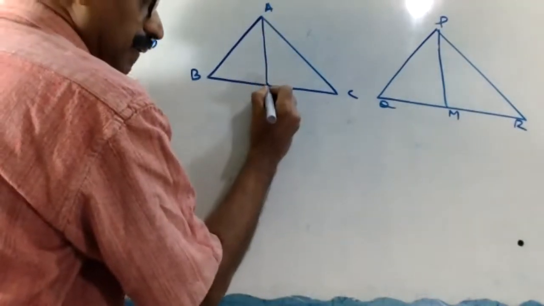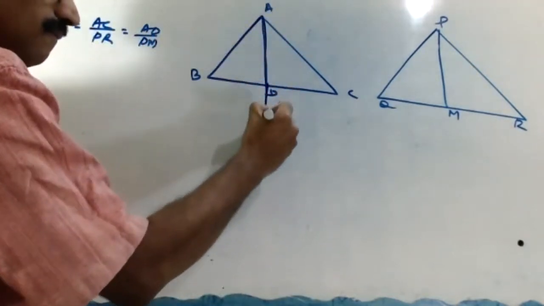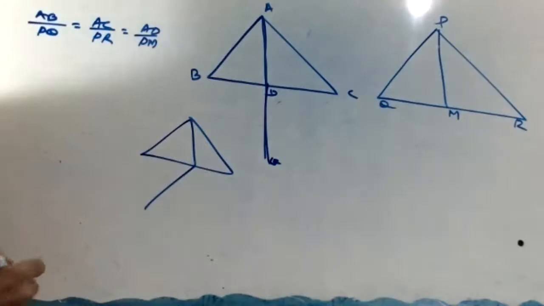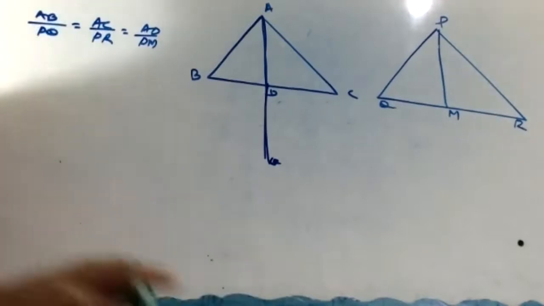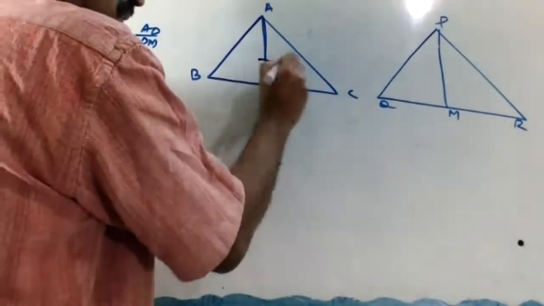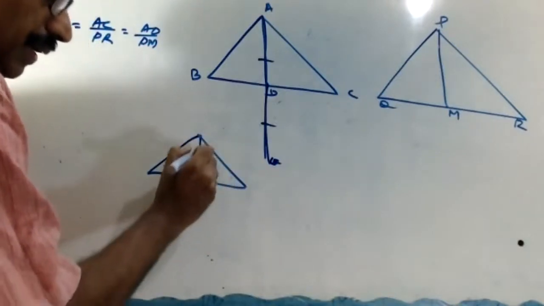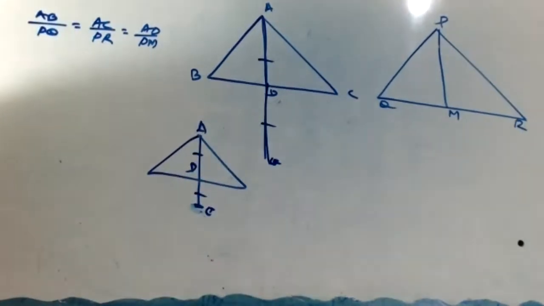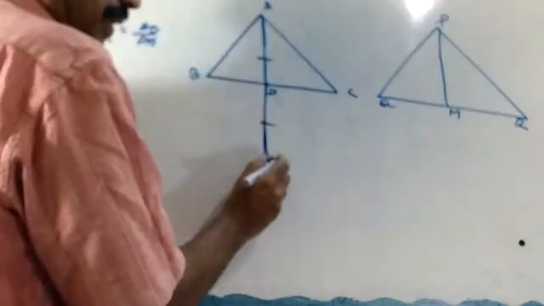Extend AD to E up to here. Extend means straight. Okay, don't extend like this. Okay, extend means straight. And how long? AD equal to this one. That means don't extend up to here, up to here. Then write A here, D here, E here, this equal to this one. Extend AD to E such that AD equal to DE.